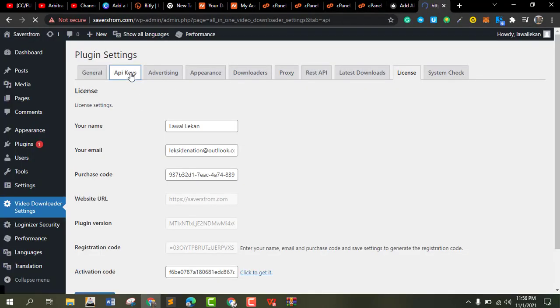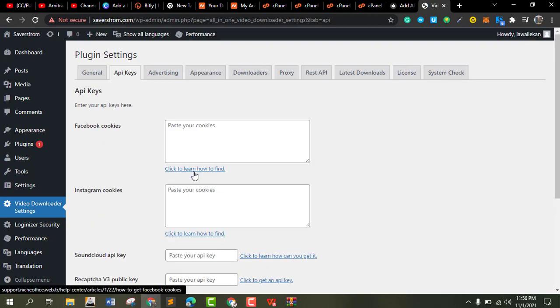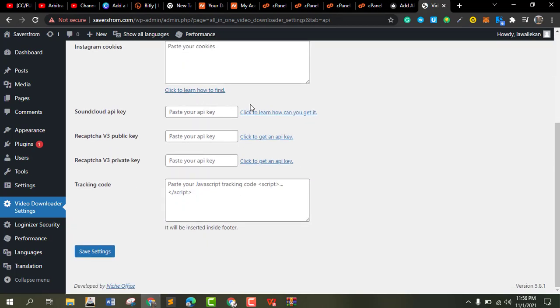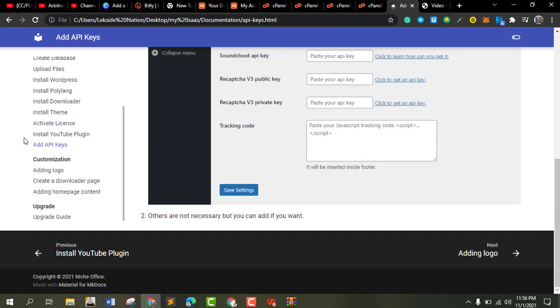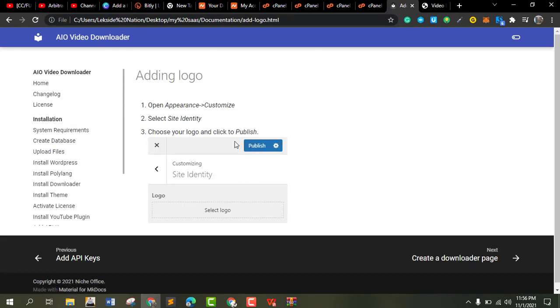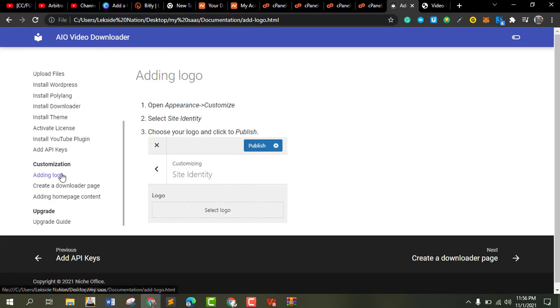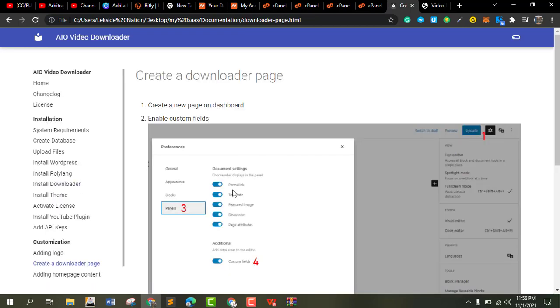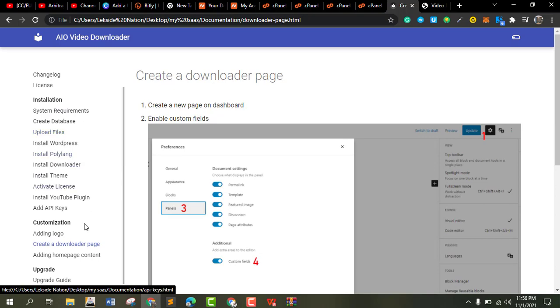So you see I can add the Instagram cookies and all of those cookies. So the next thing is adding a logo. After adding a logo, create a downloader page. Create a name, create a downloader page. So create a downloader page.